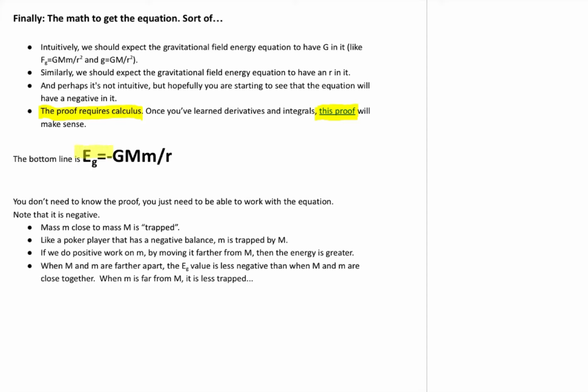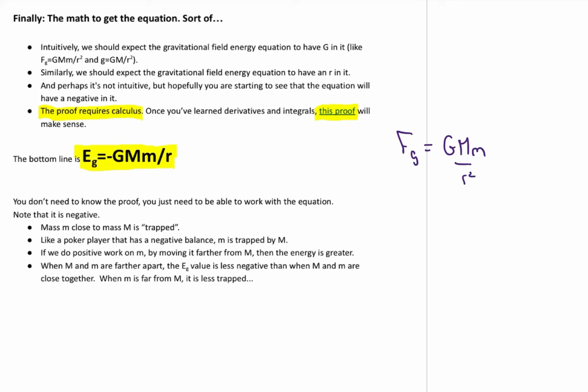The outcome of that video is gravitational field energy. The equation for it is E for energy, subscript G to represent gravity, equals negative GMm over r. Our equation for gravitational force, the universal one, is Fg equals GMm over r squared.